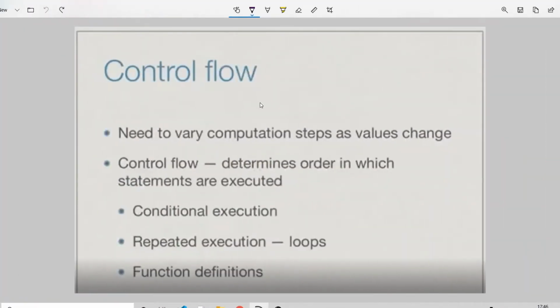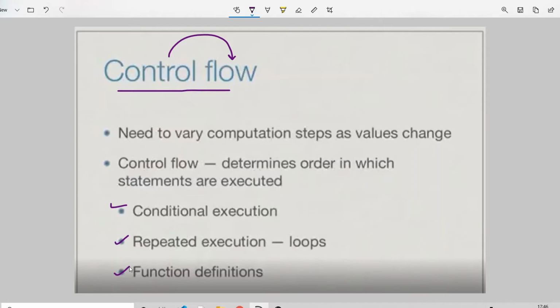So, today I will be starting with control flow. Let's start. What basically does control flow mean? The word itself indicates that it is controlling some flow. What flow? We are trying to control the flow of the program by using conditional statements, looping statements, or functional statements or definitions.